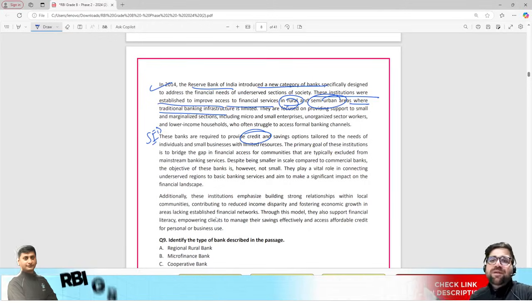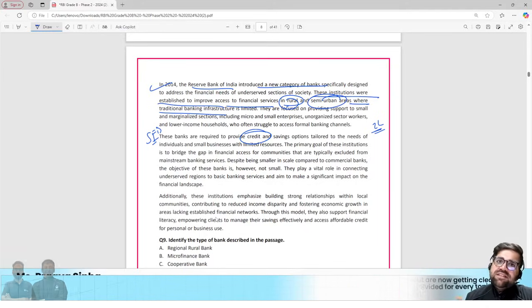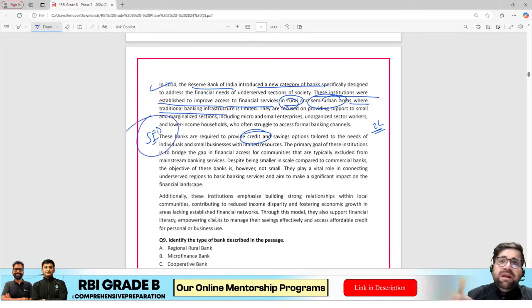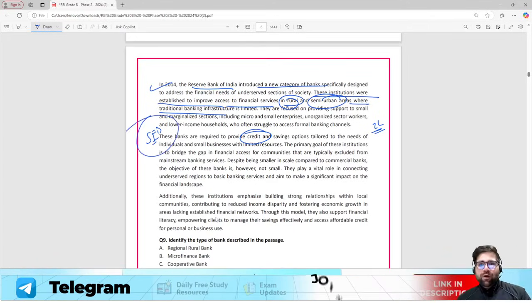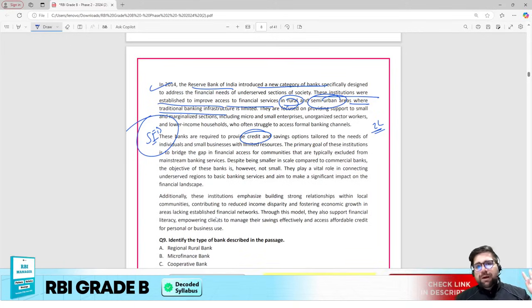They can only accept deposits up to what particular amount of money? 2 lakhs of rupees. Right? But they cannot lend any amount of money. So definitely the answer will be small finance bank only. Okay, it won't be payment banks. I hope समझ में आ रहा होगा, because if you know what is the Nachiket Mor Committee, then only you will be able to answer this question. Otherwise, it's a bouncer for you.